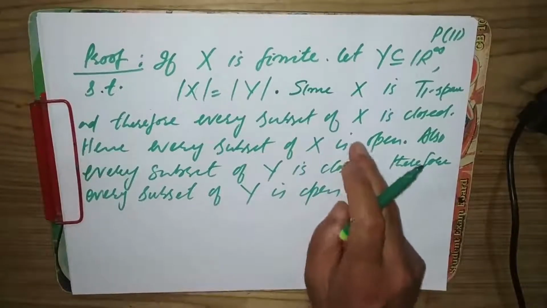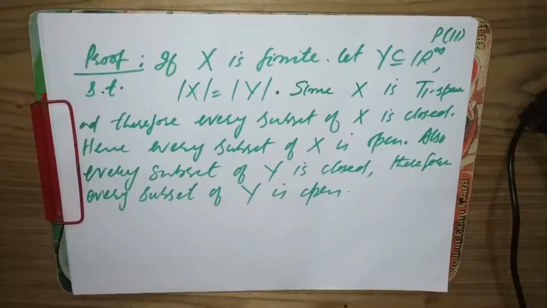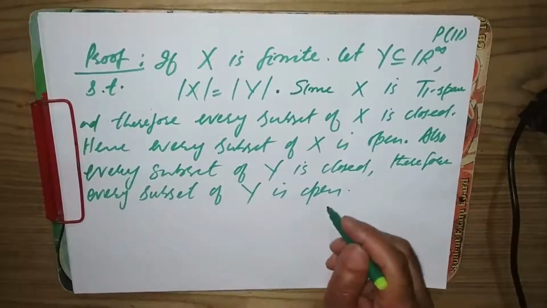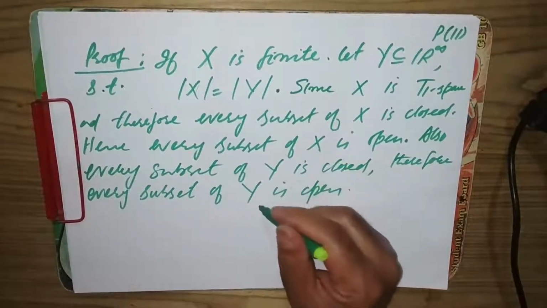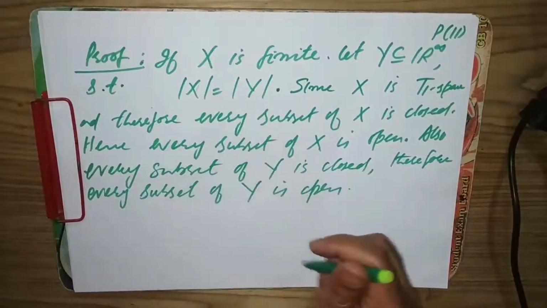So thus both X and Y are actually discrete topological spaces, because every subset of X is open and every subset of Y is open. Now their cardinality is the same, therefore there is a bijection.